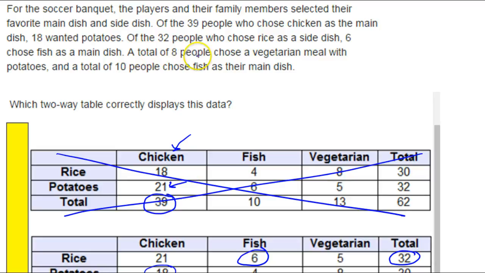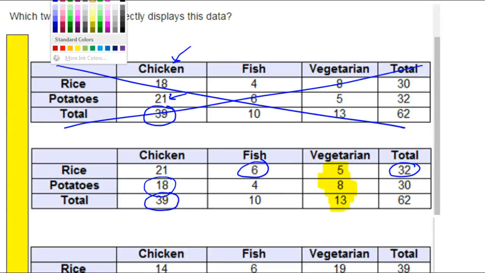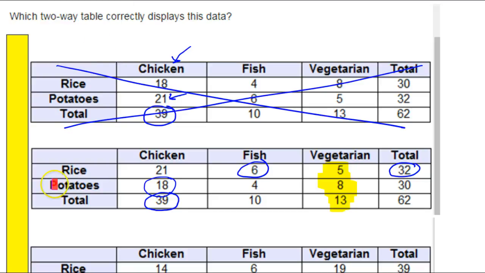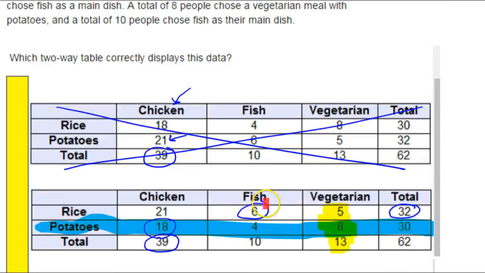A total of 8 people chose a vegetarian meal with potatoes. Okay, vegetarian meal. These people chose a vegetarian meal. These people chose potatoes. So 8 people chose a vegetarian meal with potatoes.